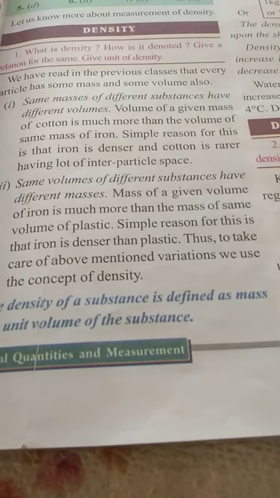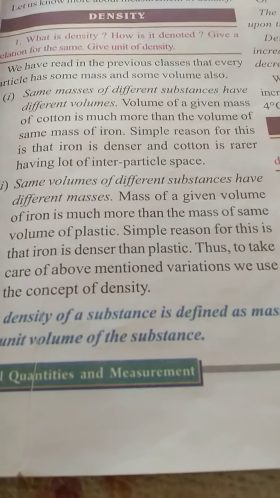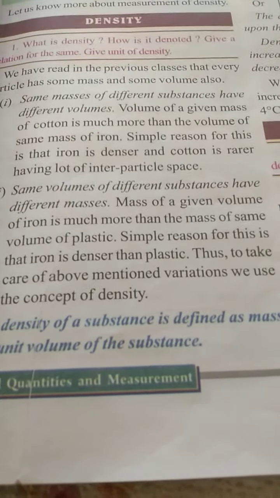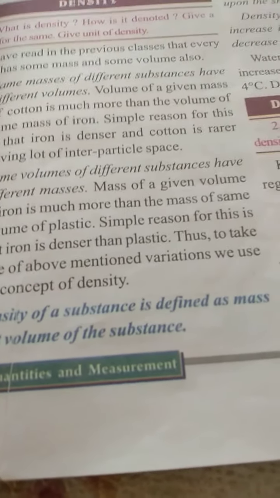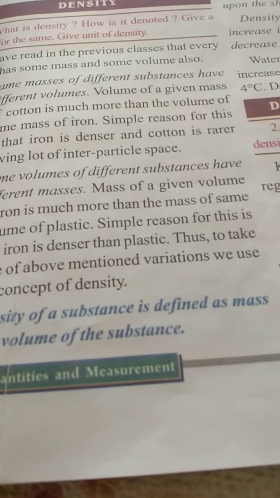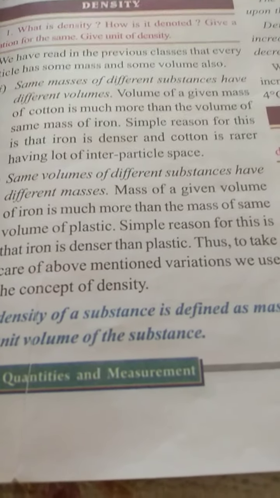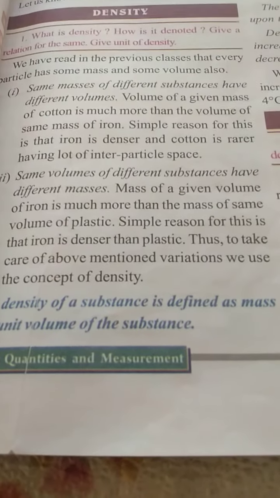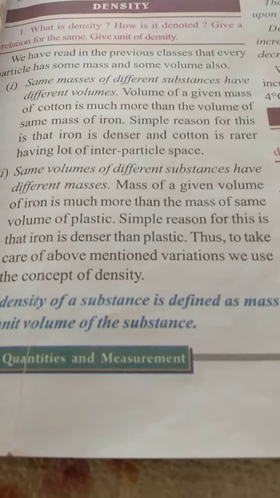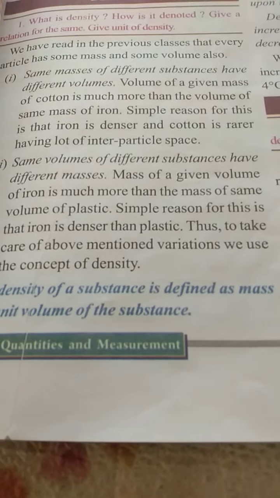The second thing is that same volume of different substances have different masses. Same mass of different substances have different volumes, and same volume of different substances have different masses. So in both cases it is different. If mass is same, volume will be different. If volume is same, mass also can be different. The mass of a given volume of iron is much more than the mass of the same volume of plastic. The simple reason is that iron is denser than plastic.